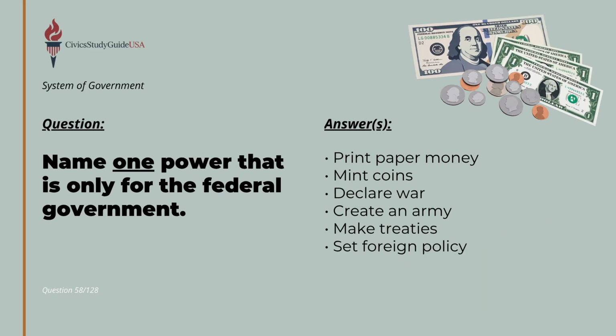Power in America is also shared geographically between the central government in Washington and local state capitals. Under this federal system, some powers belong only to the federal government, such as the power to print paper money, declare war, create an army, and make treaties.